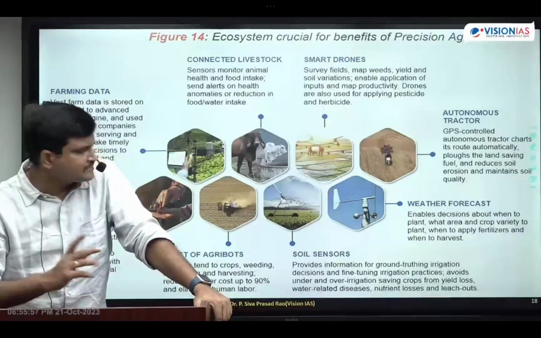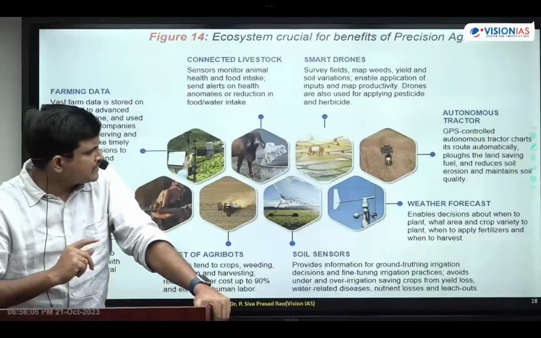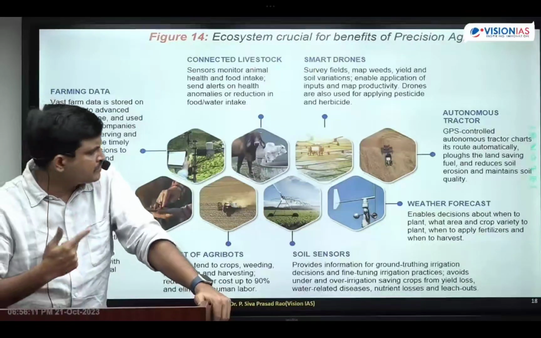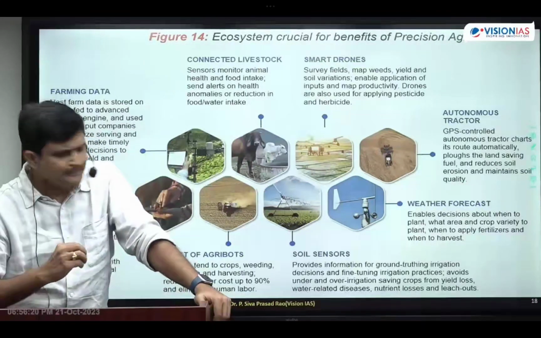Next is autonomous tractors. Whenever soil needs to be plowed, the autonomous tractor will take the initiative and perform the task of plowing the soil. Other than this, these tractors help in preventing soil erosion and maintaining soil quality. Next is weather forecasting.